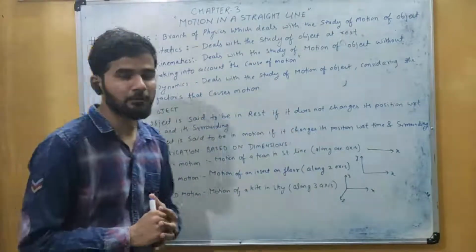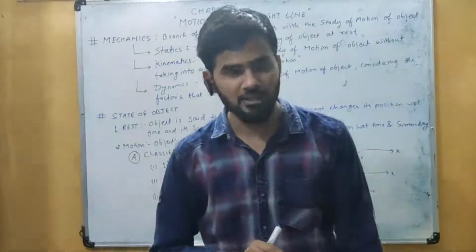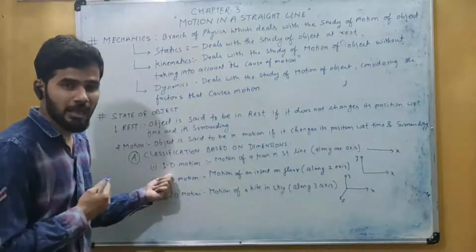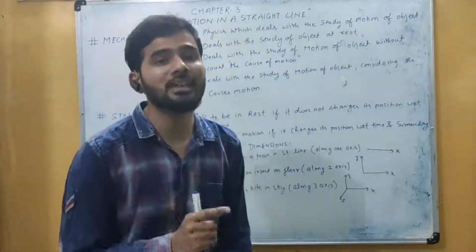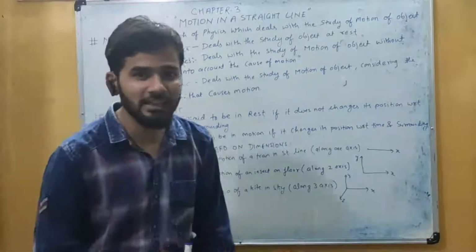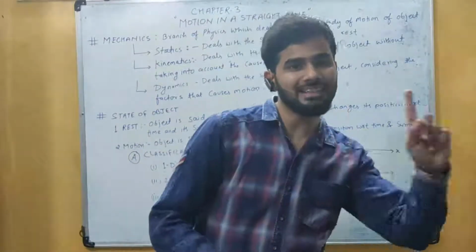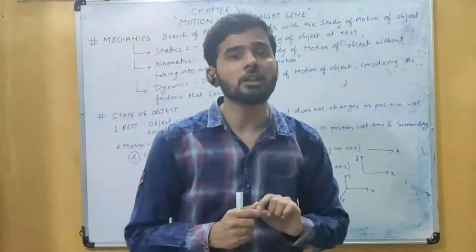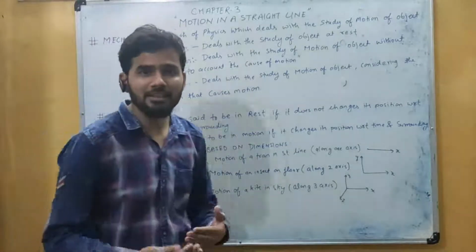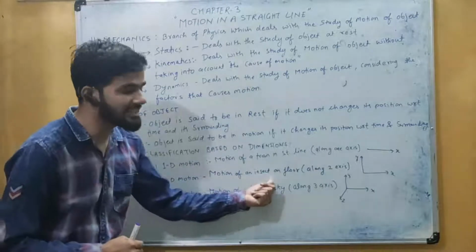Now here we have different types of motion. First of all, we will classify this motion based on the dimensions, or we can say based on the rectangular coordinates. The first one is the 1D motion, that is one dimension motion. Means if the object is moving in a single direction or along the one axis, then that is called as the 1D motion. For example, motion of a train that is moving in a straight line along a single axis. हम उसको मान लेते हैं कि वो x axis के along move कर रही है, then that is called as 1D motion. Next is 2D motion. 2D means two dimensions. The object is moving along two different axes. For example, we have motion of an insect on the floor.